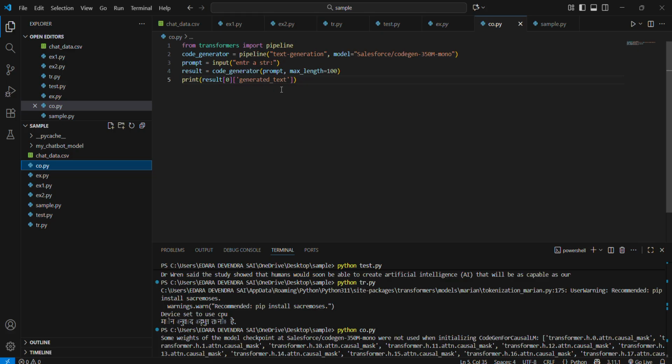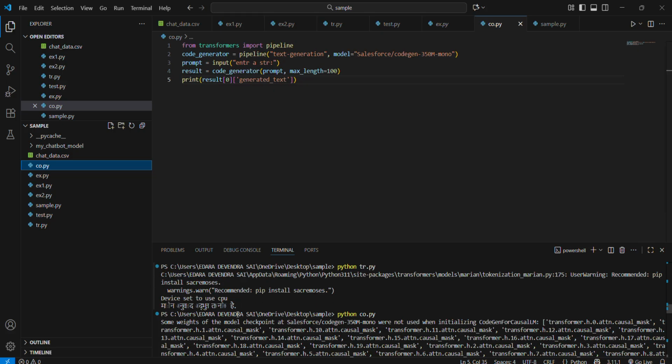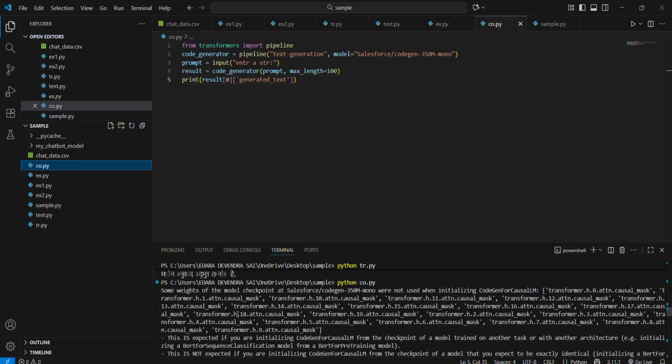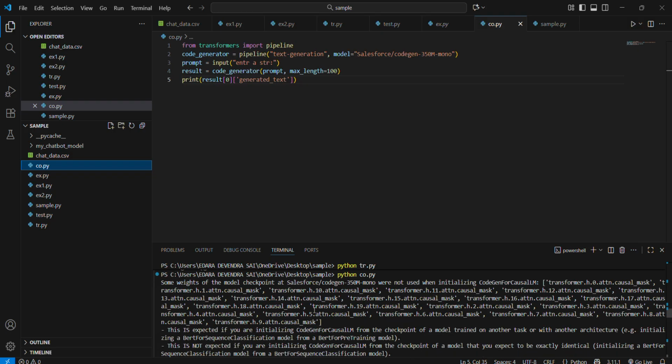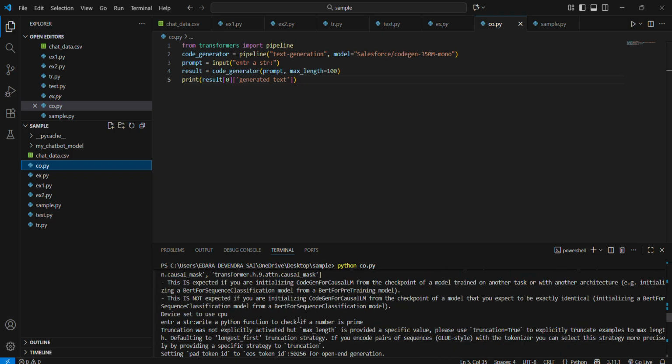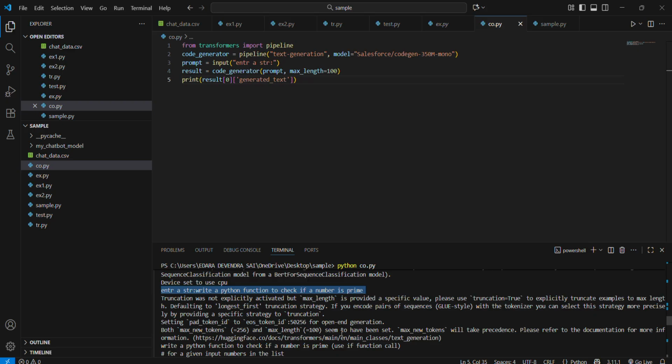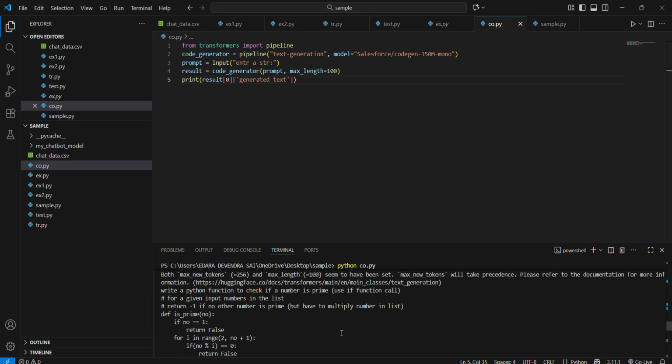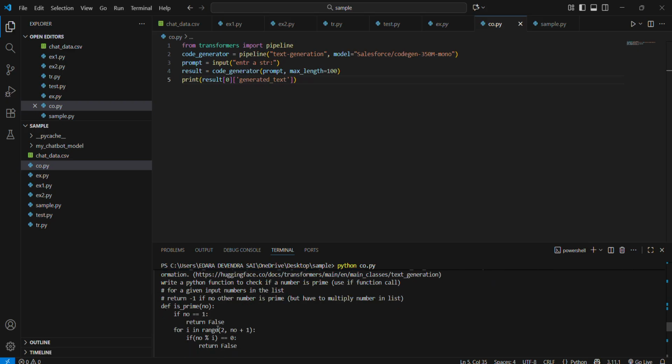Giving the generate the test. Here, see, I will print a program. After that, ask the prompt. I will give the prompt like, write a Python function to check if the number is prime. See here, after the run, the execute will provide the prime numbers code.